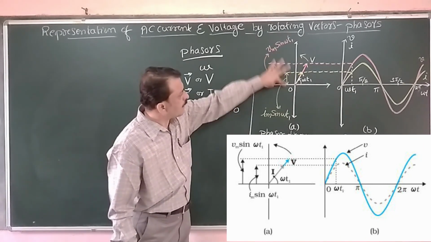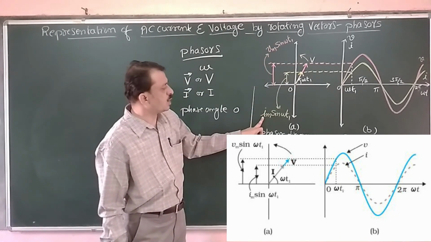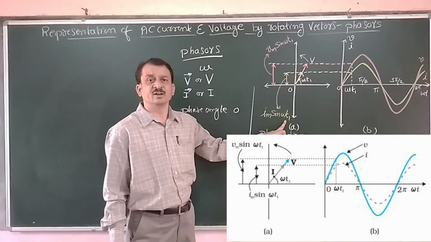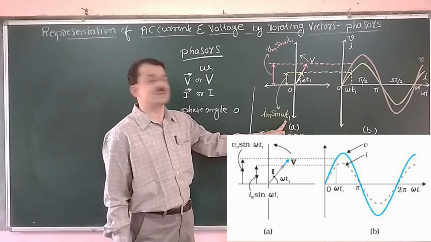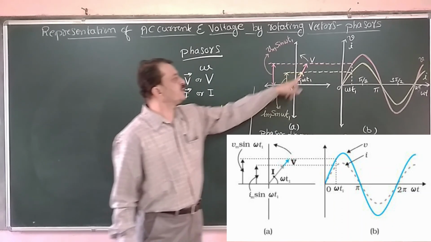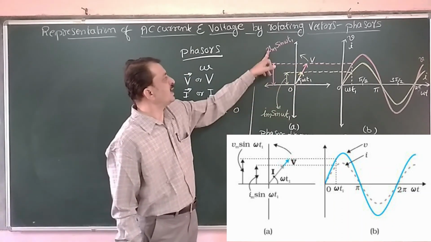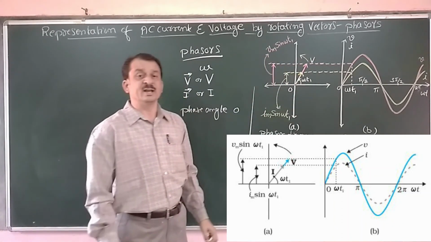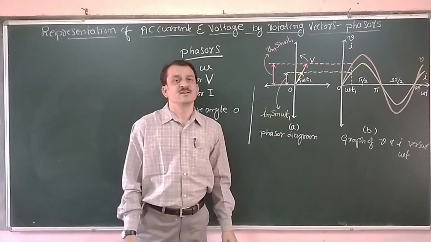Now here the current is equal to Im into sine omega t. It represents the current phasor. Now here this height, Vm sin omega t, represents the voltage phasor.